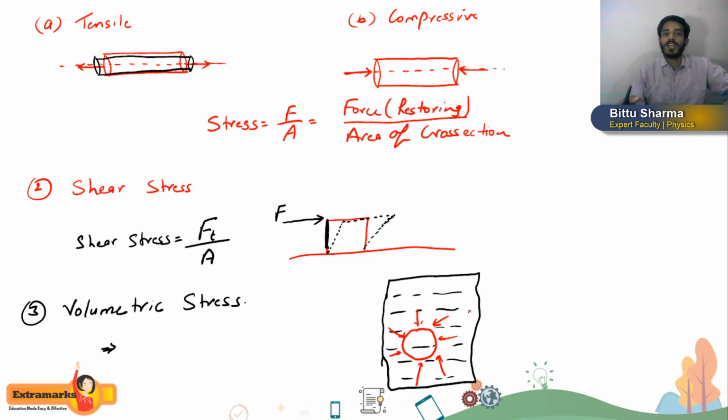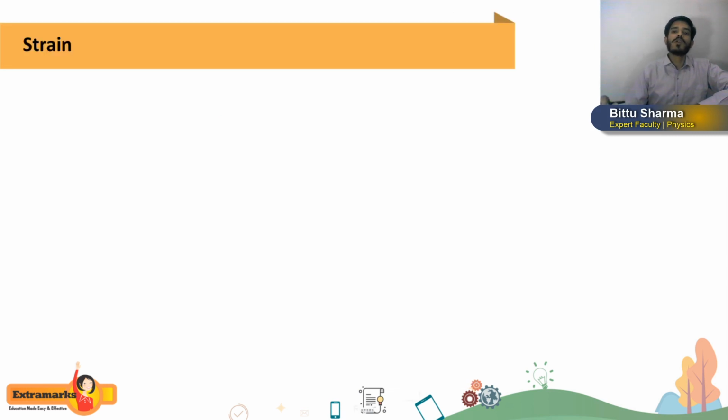The stress developed in the ball is called volumetric stress, and its formula, so remember this thing, it is not like this: if it is volumetric stress, we will write force per unit volume. No, the formula will remain the same, force per unit area. So this is an example which I already gave you for volumetric stress. But the formula will remain the same, force per unit area. Okay. So this was all about stress.